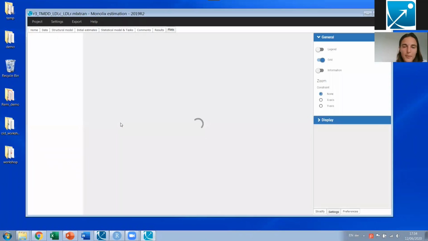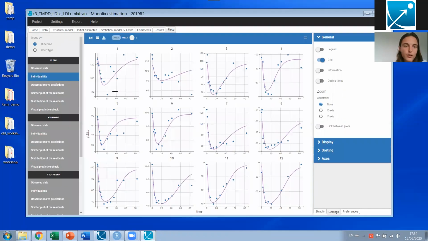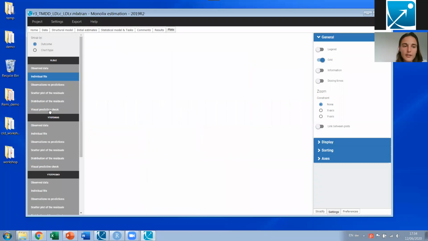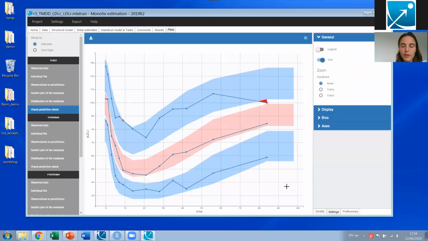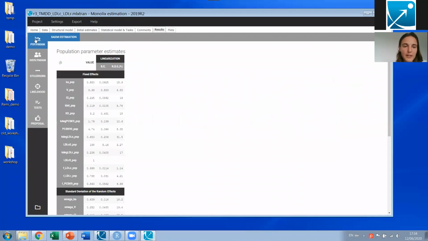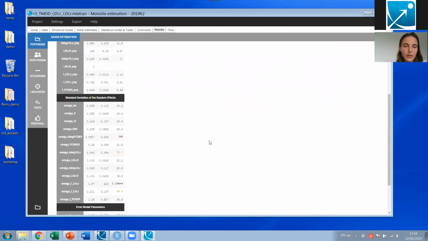So it's coming, because I'm sharing my screen, it takes a bit longer than usual. So these are the individual fits for the cholesterol. It looks pretty good, and the VPC looks very good also. So let's have a look at the estimated parameter values. For the fixed effects, it looks pretty good.